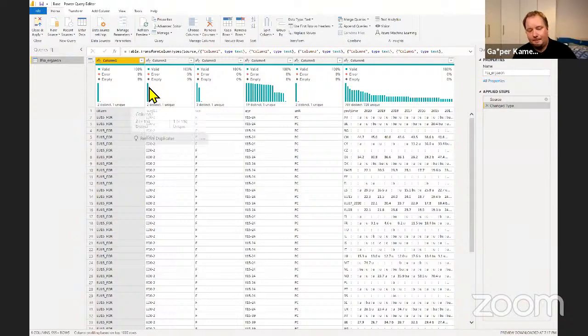This is where, if you're building a solution and you point to a file, the case in your mind has to be how to create a solution that will be dynamic. So next year, I just override the file, refresh it, and it will work. And that's where you also need to be careful as to what if next year a column gets added or taken away. This change type step could be a problem then. So you need to keep these things in mind.